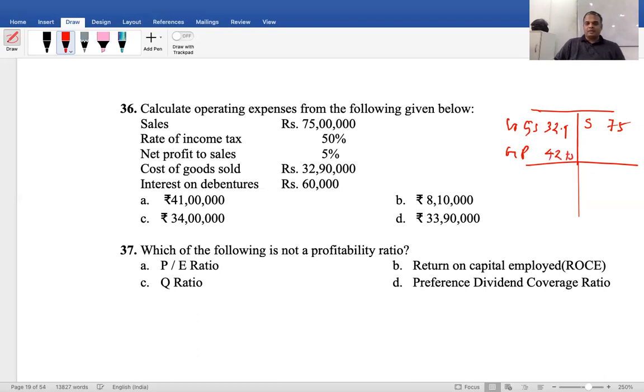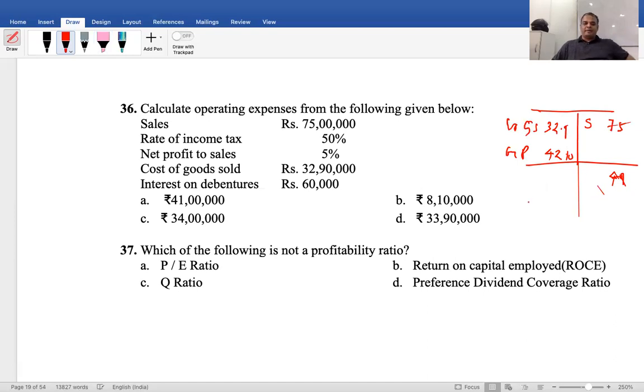GP brought down. Am I right? Bring it down, 42 lakhs 10,000.